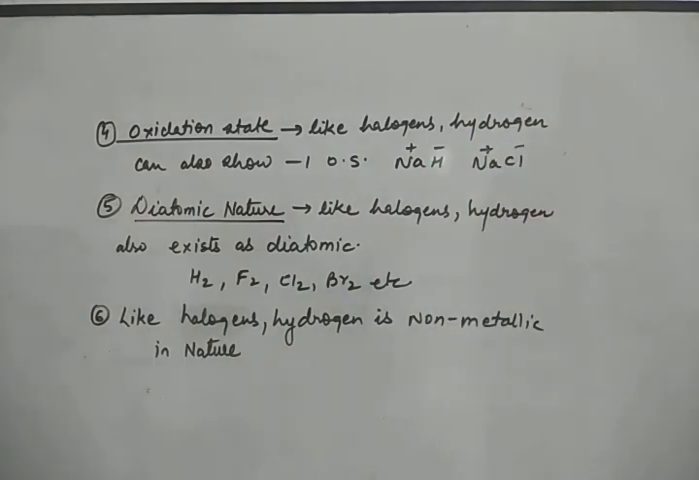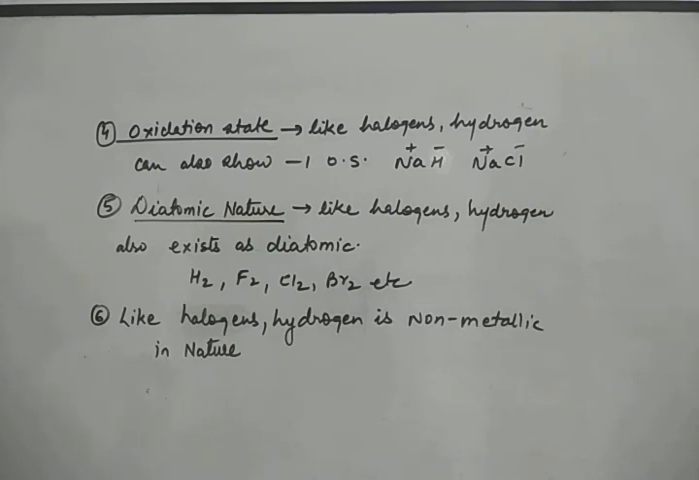Diatomic nature. Like halogens, hydrogen also exists as a diatomic molecule. H2, okay, F2, Cl2, like this. Next is, like halogens, hydrogen is also non-metallic in nature. And one important point is that hydrogen also forms covalent compounds, just like halogens. So these are a few points of resemblance with halogens.